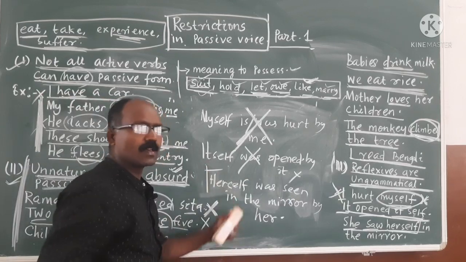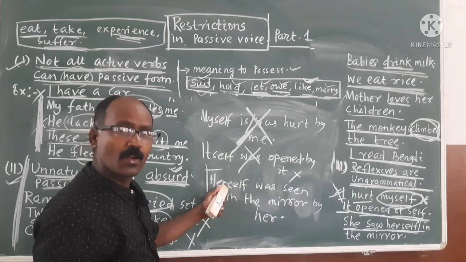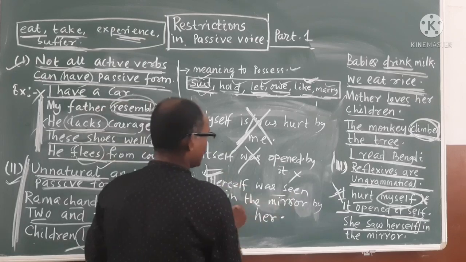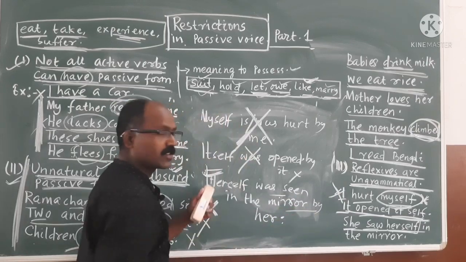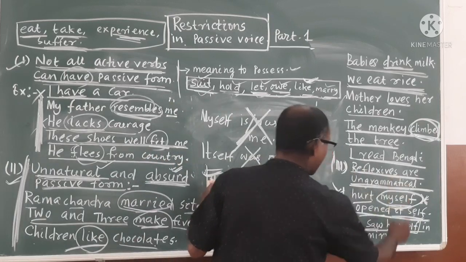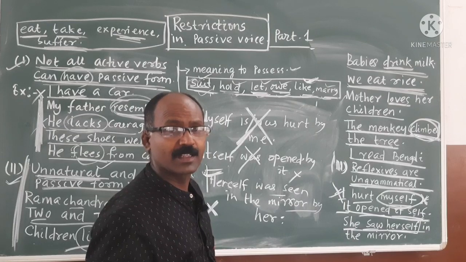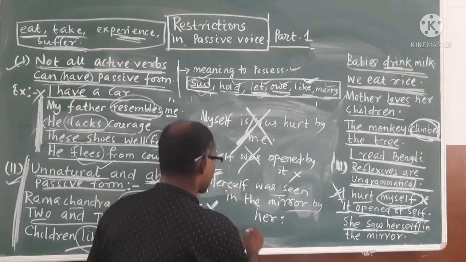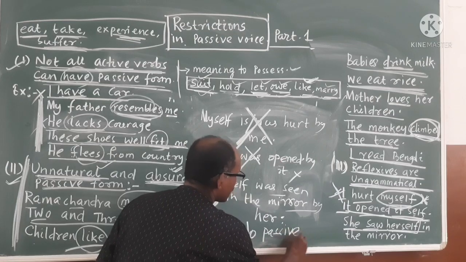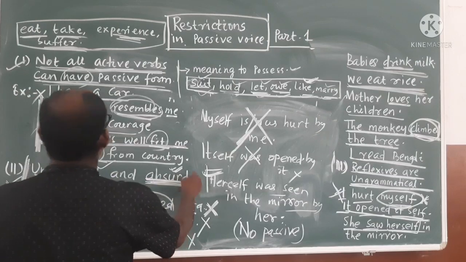How are you making a passive form? By using the formula. You know the formula. That's why you are applying the formula here. While applying the formula, the answer comes like this: "Herself was seen in the mirror by her." But as you know, please remember, if reflexives like myself, herself, themselves, itself, ourselves are coming, no passive form is there. No passive. If you make it passive, it will be unnatural, absurd.